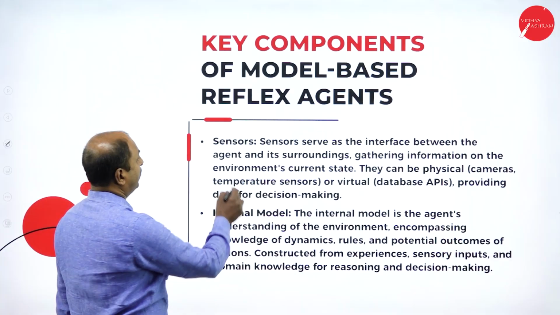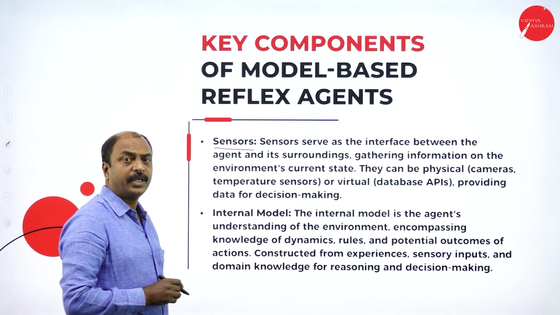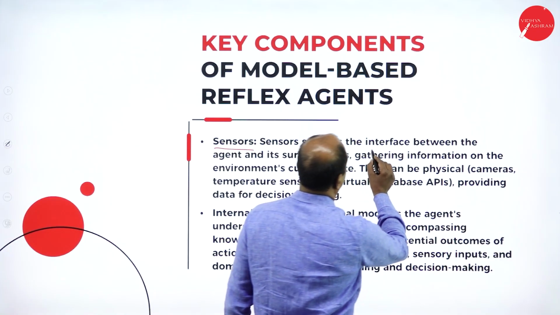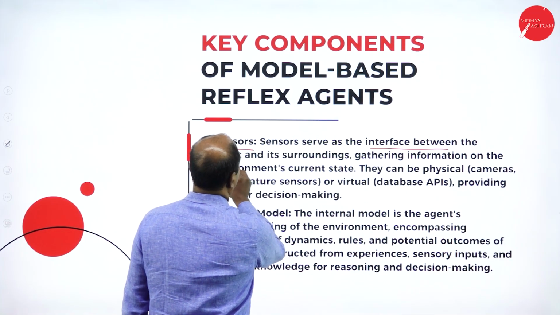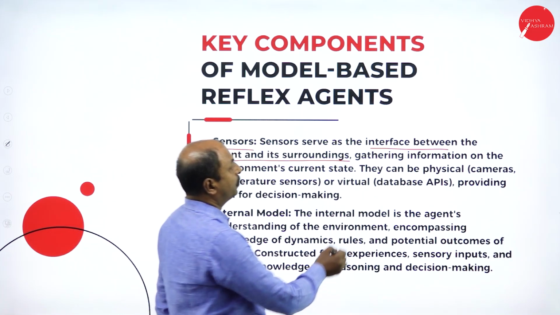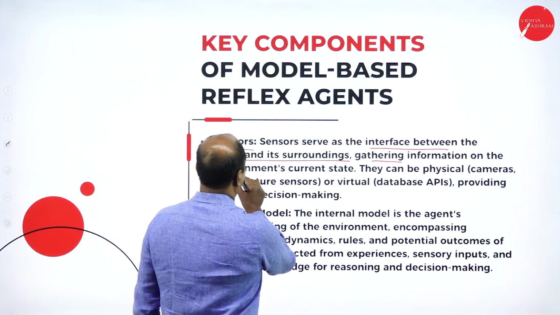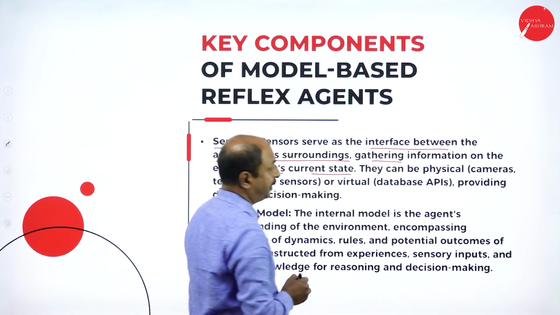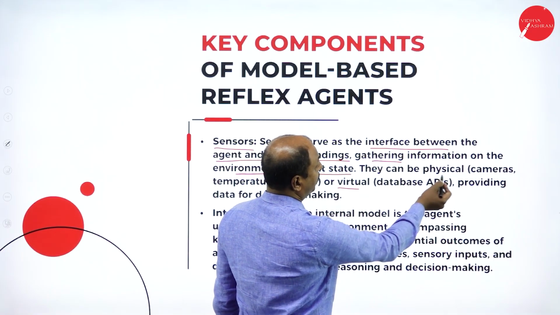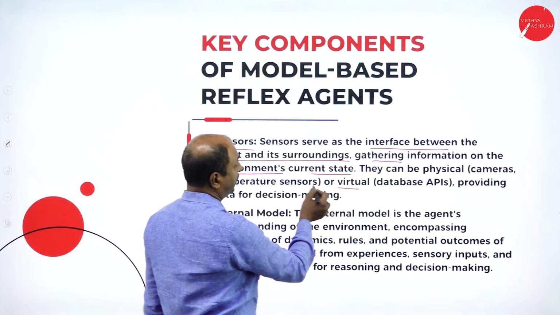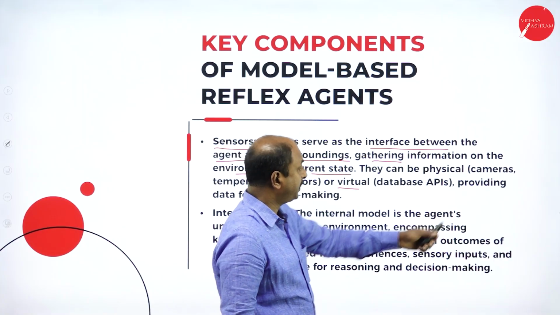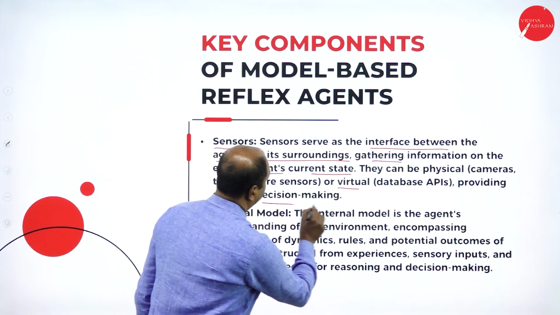As we have seen, first we have sensors, and what is the function of sensors? It is an interface between the agent and its surroundings or environment. Its function is to gather information on the environment's current state. And they can be physical or virtual. If I say physical, it can be cameras, temperature sensors, and so on. And for virtual, an example may be database APIs providing data for decision making.